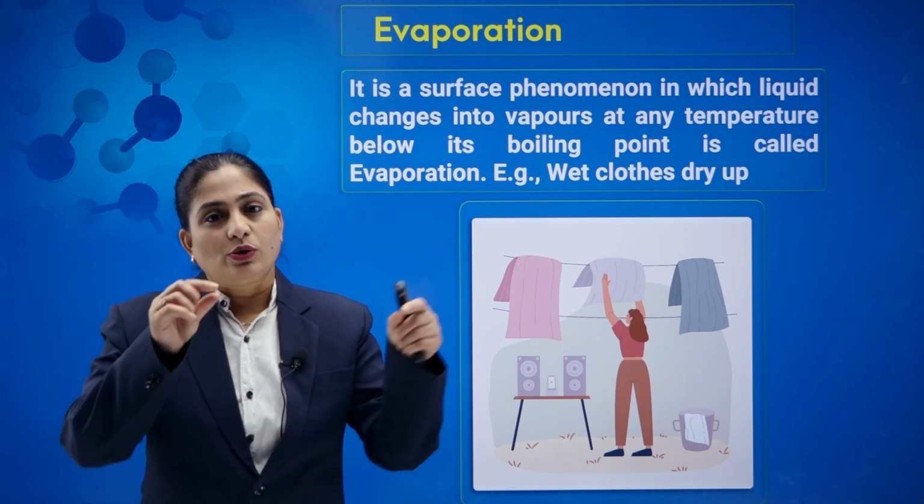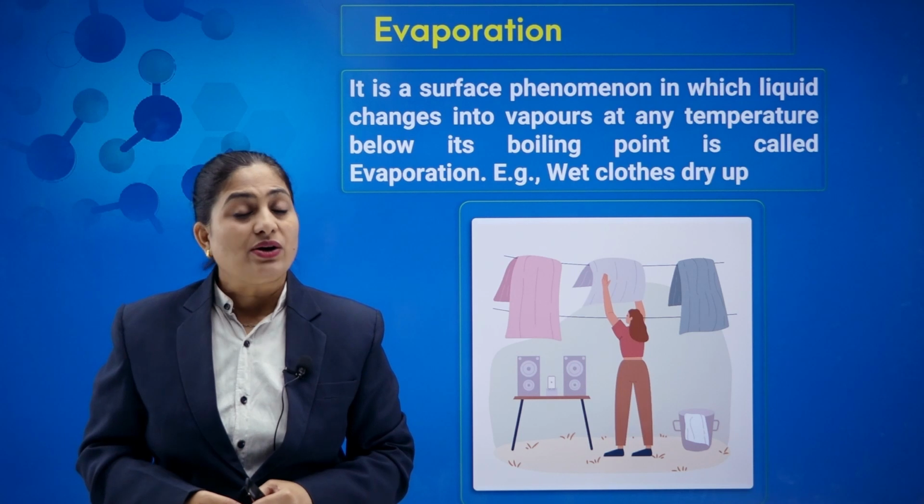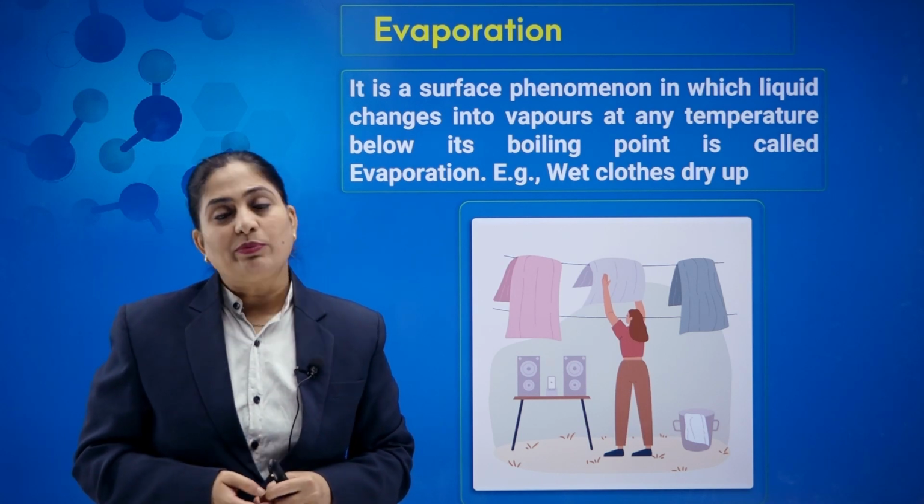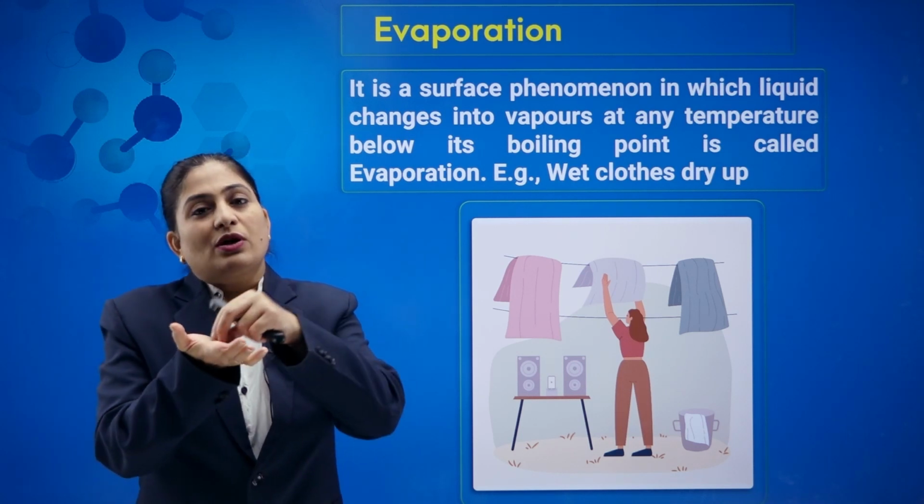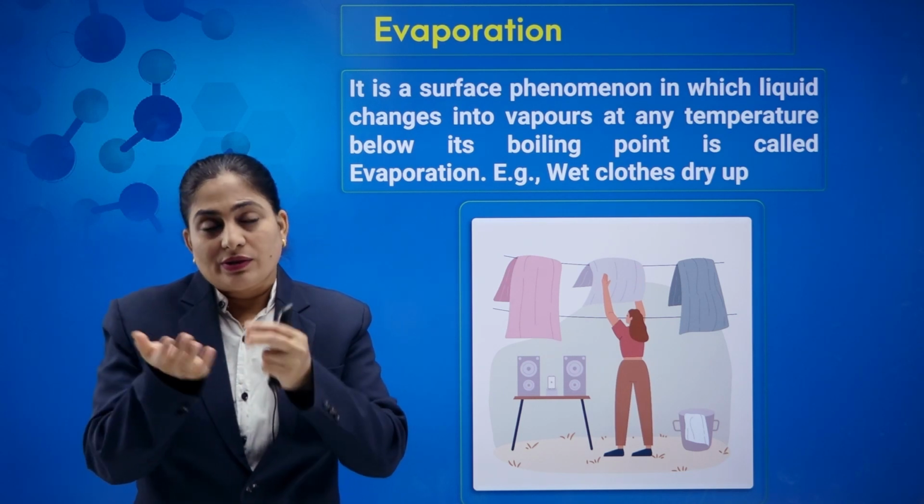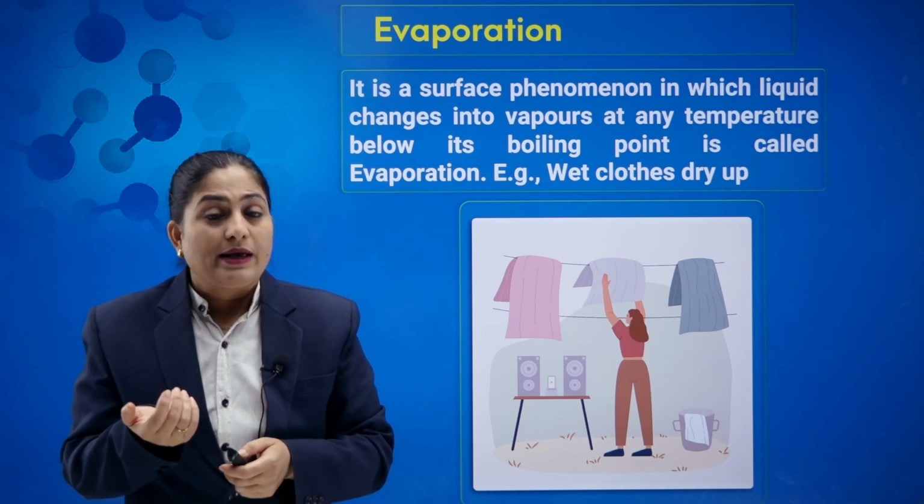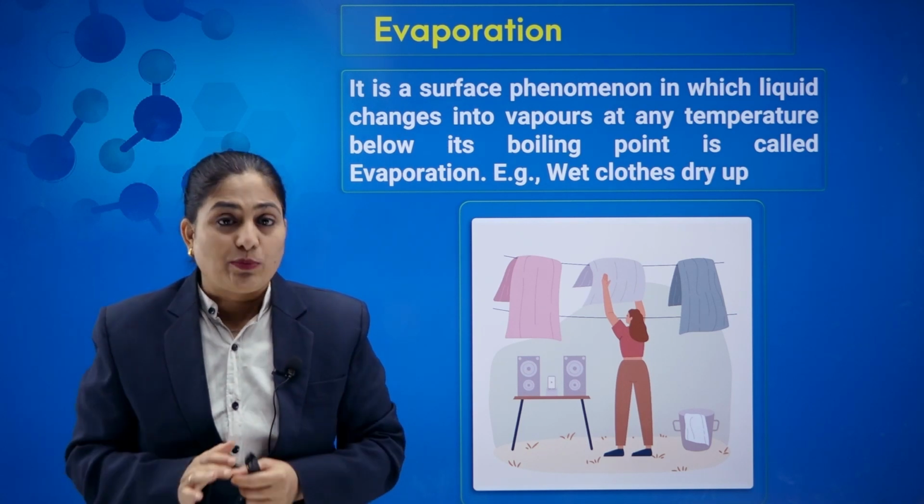When we take our wet clothes and place them in sunlight, we observe that they become dry. The drying of clothes is nothing but evaporation. Take a small drop of nail paint remover on your hand. We observe that it goes off into the atmosphere, and finally it gets evaporated.